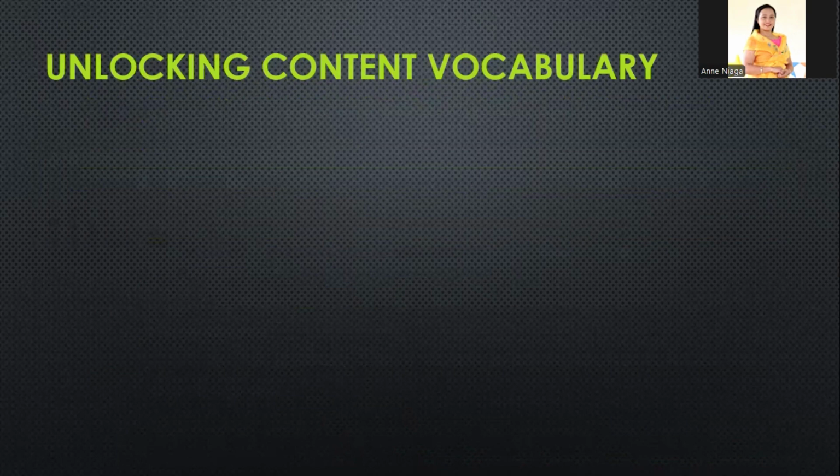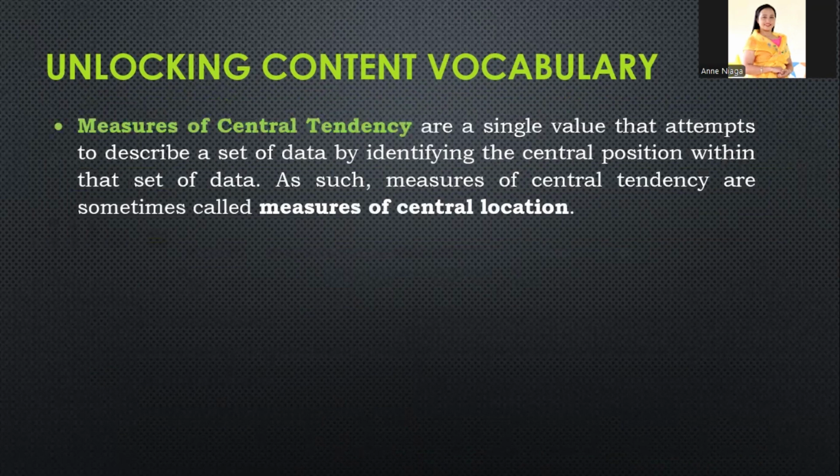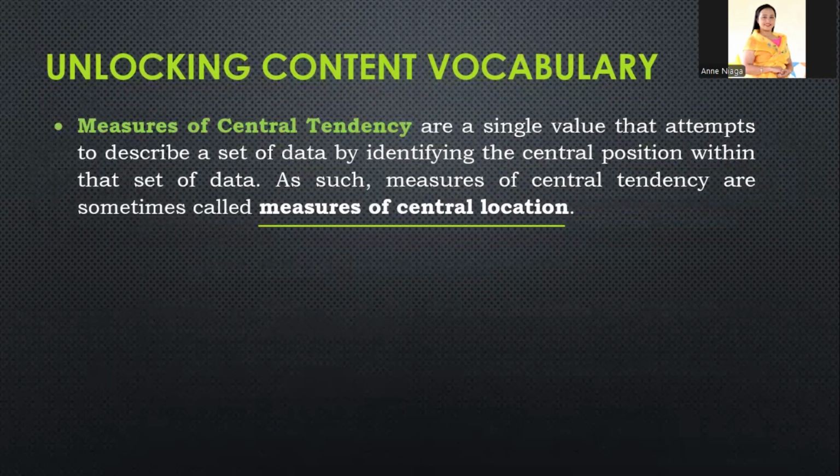So this time, let us unlock the content vocabulary in this topic. Okay. Number 1, measures of central tendency are a single value that attempts to describe a set of data by identifying the central position within the set of data. As such, measures of central tendency are sometimes called measures of central location.